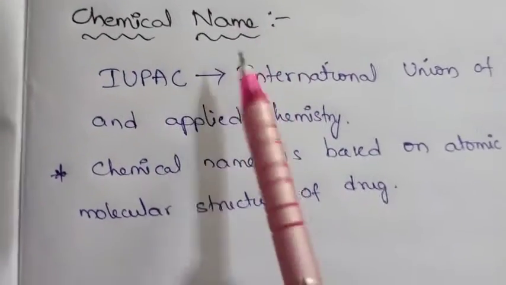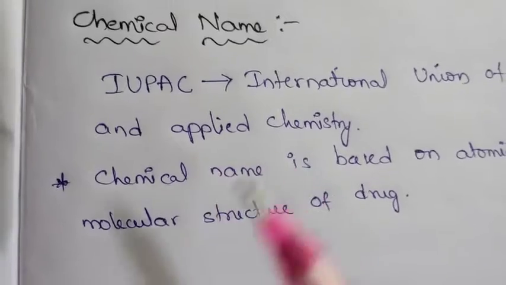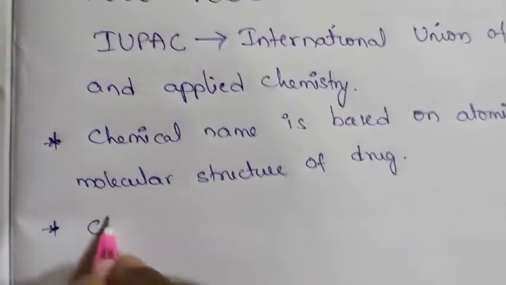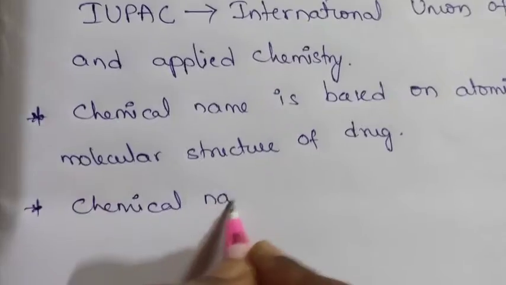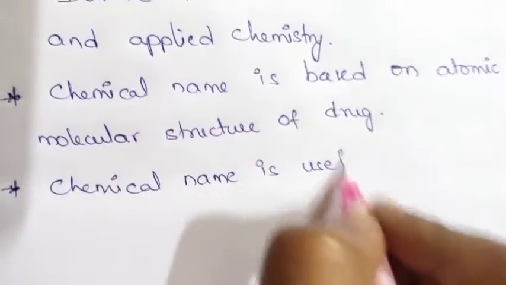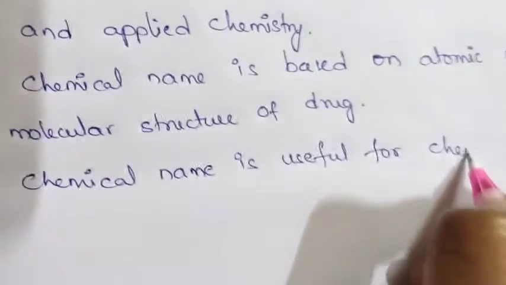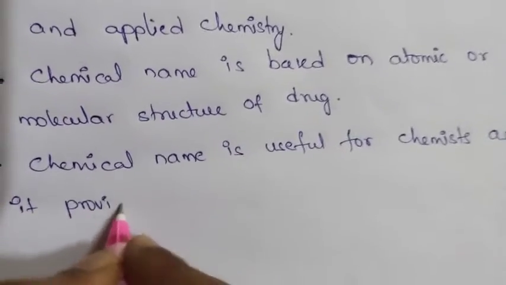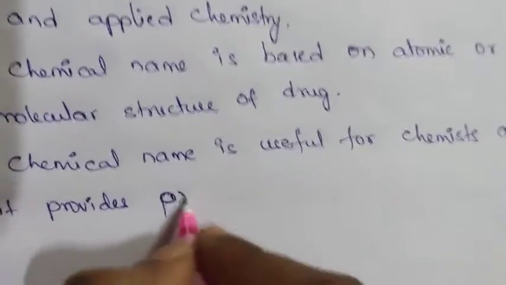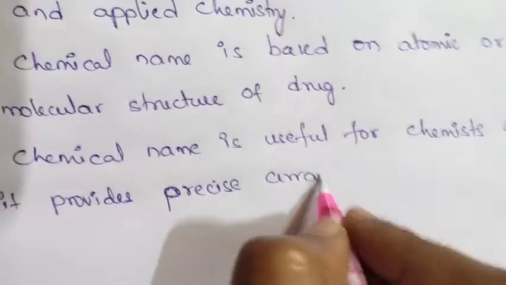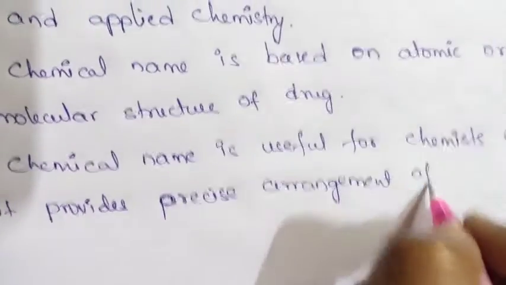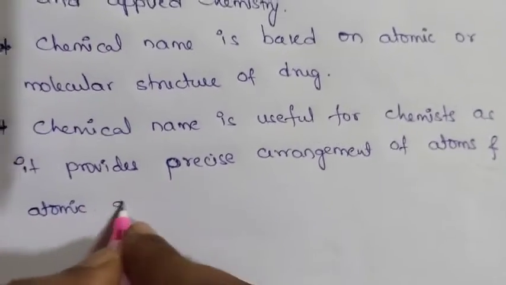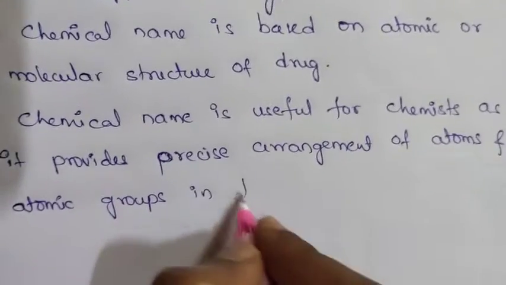This chemical name is useful for the chemist. Why? Because it provides a precise arrangement of atoms and atomic groups in the molecule.